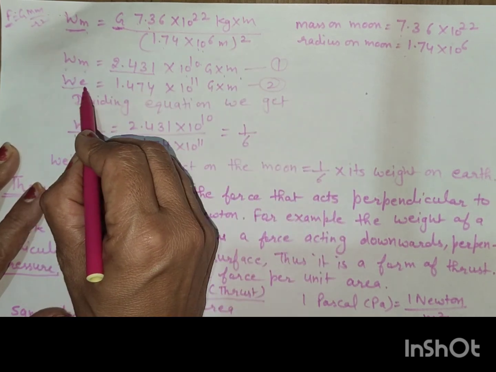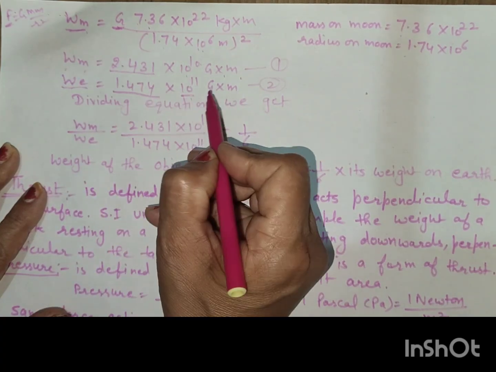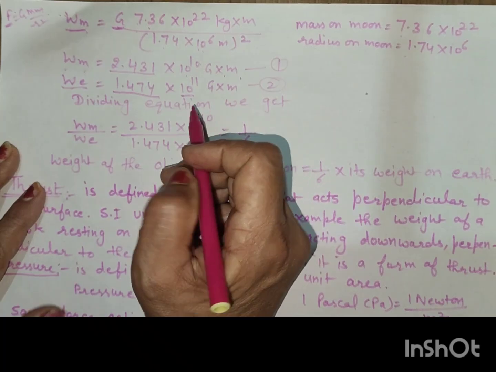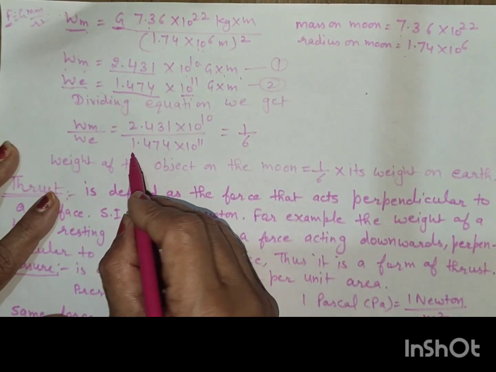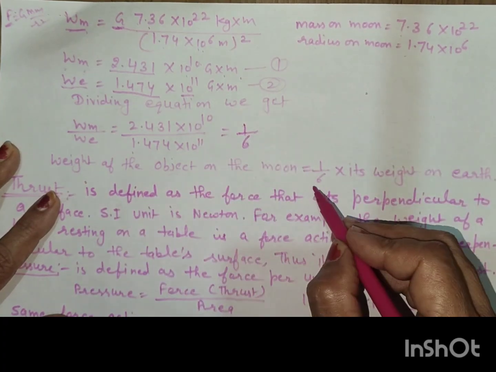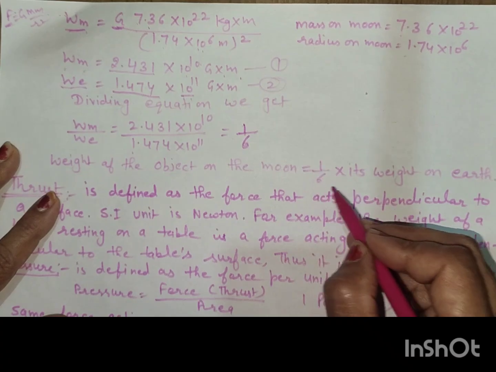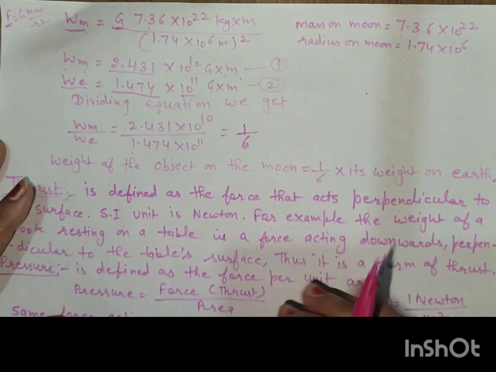And if we find weight on earth, then it will be 1.474 × 10^11 G into m. If we divide both equation 1 and 2, then we get the result 1/6. Weight of the object on the moon is equal to 1/6 of its weight on the earth.